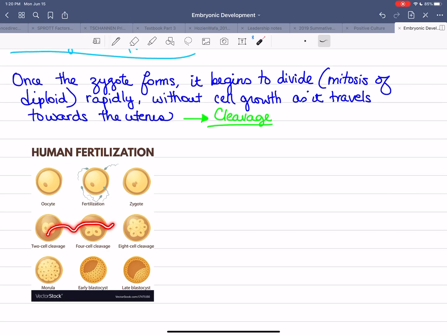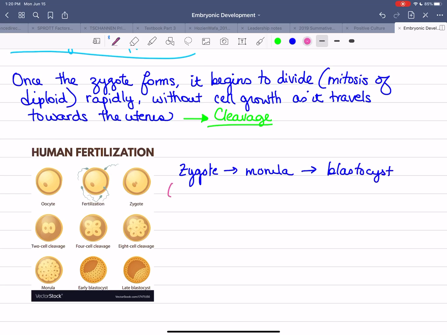So as it's tumbling down toward the uterus, eventually we get to a 16-cell stage called a morula. And then once it enters the uterus and starts to implant, we get ourselves a blastocyst. Okay, so let's have a look at the stages. So we said we have zygote, and then we're going to go morula, and then finally we have blastocyst. In the zygote, here, it's just 1 cell. The morula is a 16-cell stage.